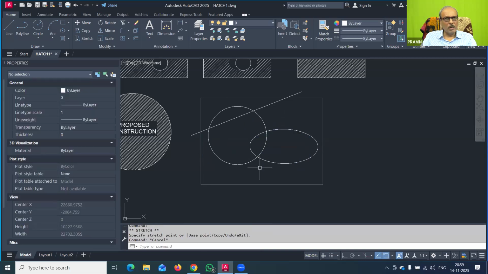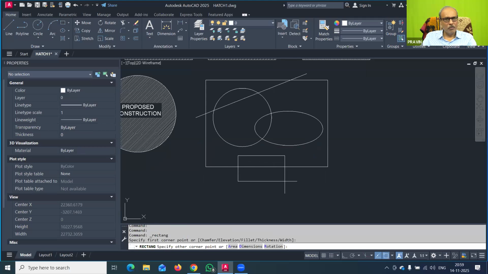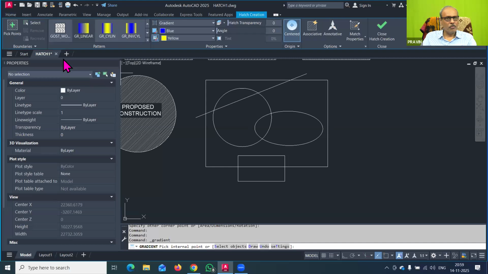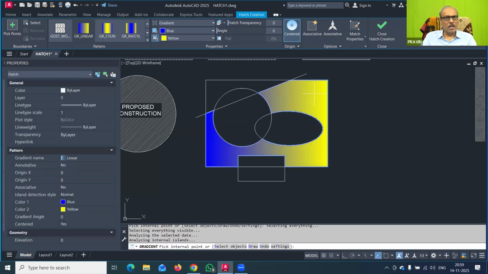I am just drawing a random drawing here to see what could be done for the color fills here. Now in this, you can fill different colors. So if you want to make a collage for your drawing, in such case you can go to the gradient option. Here in gradient, you can pick a point. Suppose I have clicked it here. You can just see that the gradient has happened, and there are various 9 patterns.